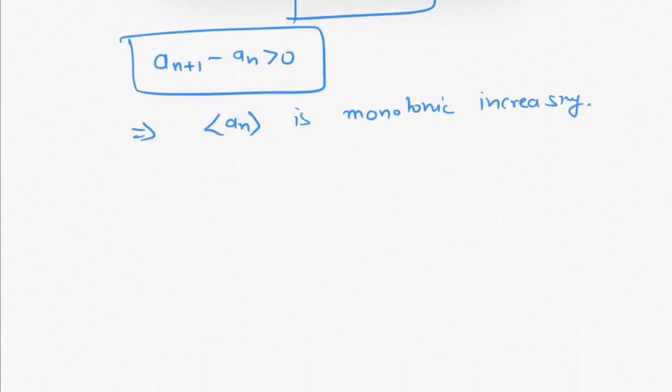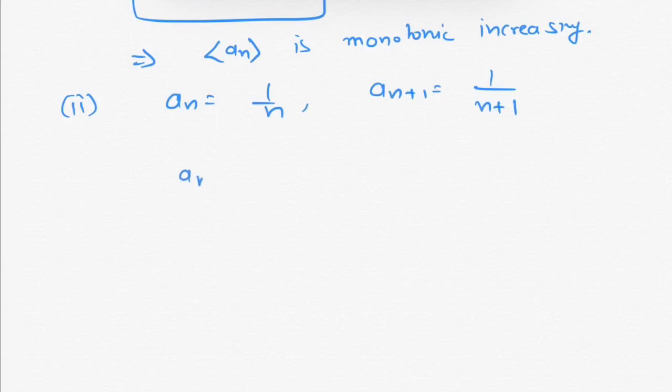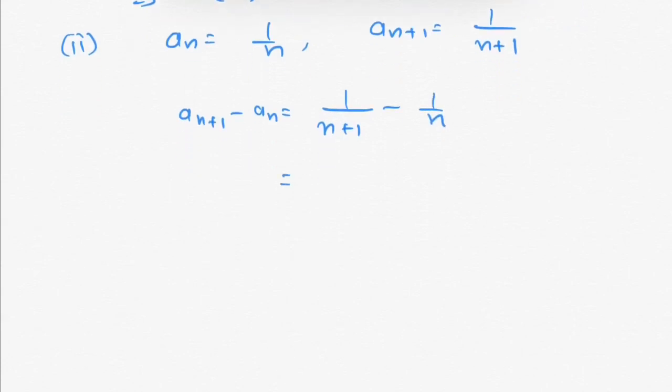Now let us see the second example. In the second example an is 1 over n, so an plus 1 will be 1 over n plus 1. Now let us find an plus 1 minus an. This will be 1 over n plus 1 minus 1 over n. Simplifying, this will be (n minus n minus 1) over n into (n plus 1).